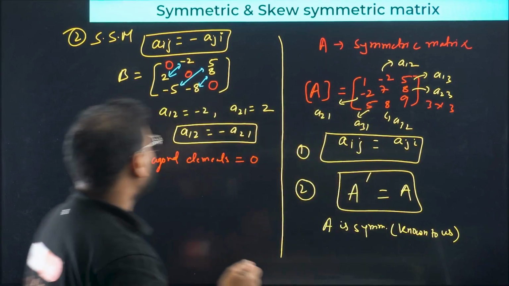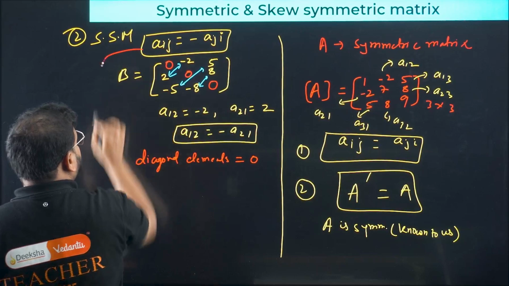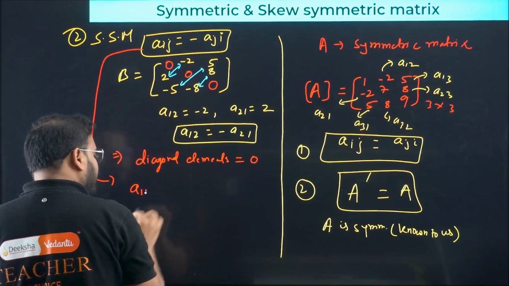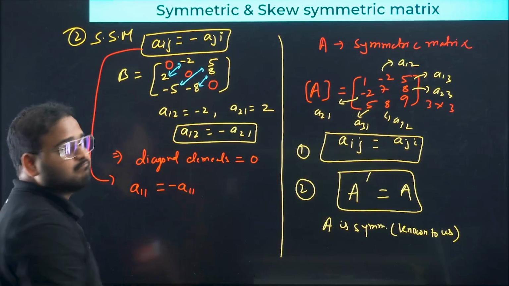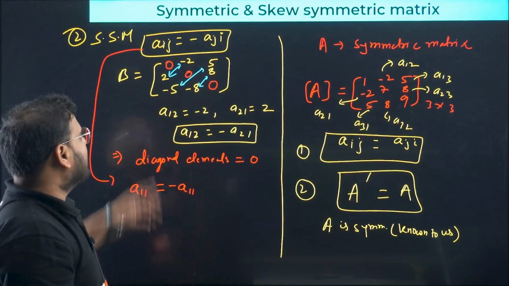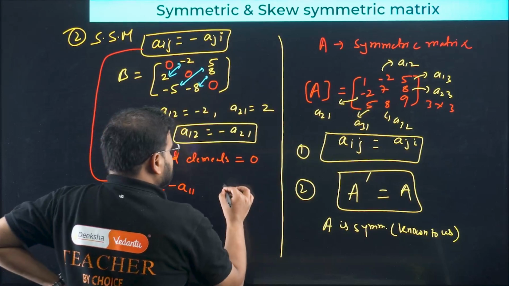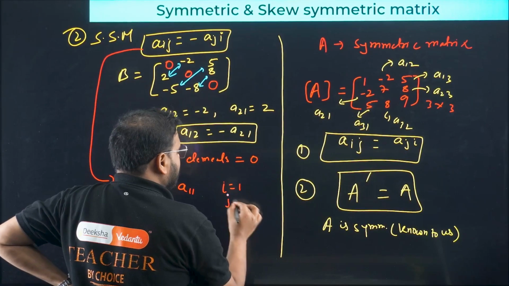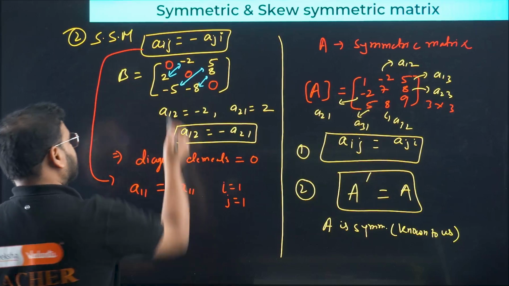How that is so, I'll show you. From this principle only we are using A11 equals minus A11. How come, sir? Aij equals minus Aji. When i is equal to 1 and j is equal to 1, that's how you write it. A11 equals minus A11, the property.